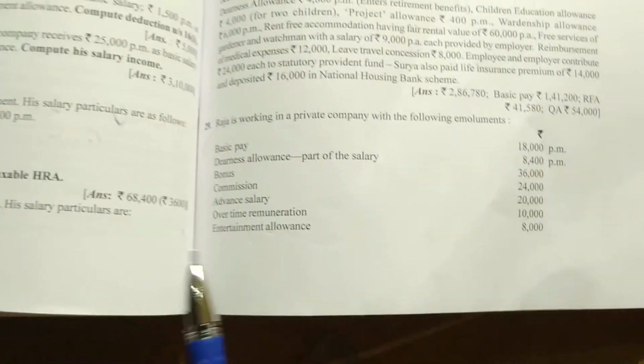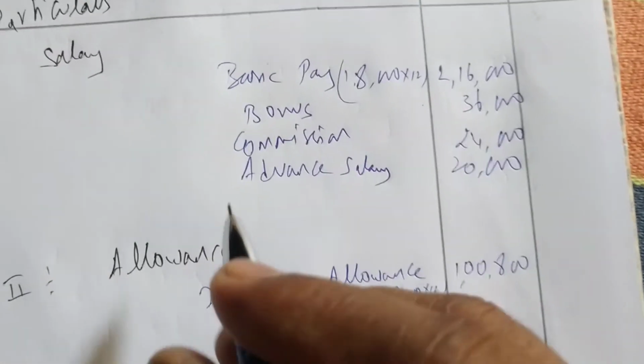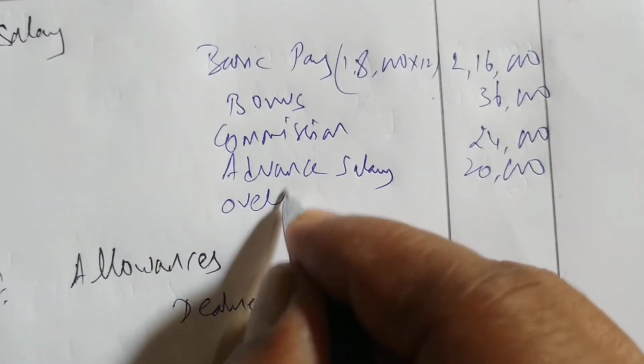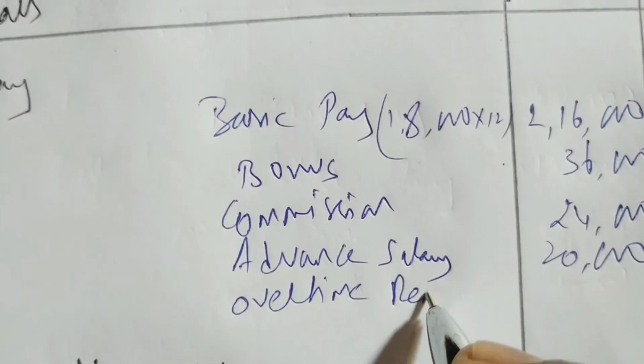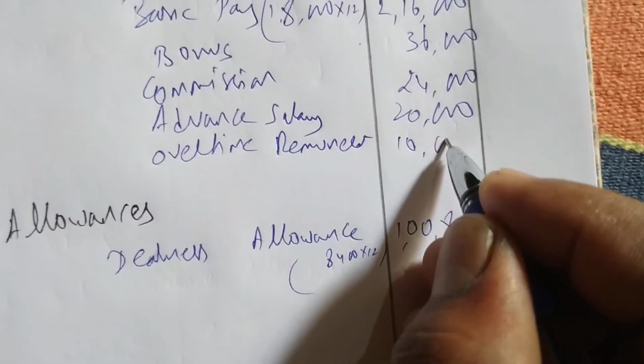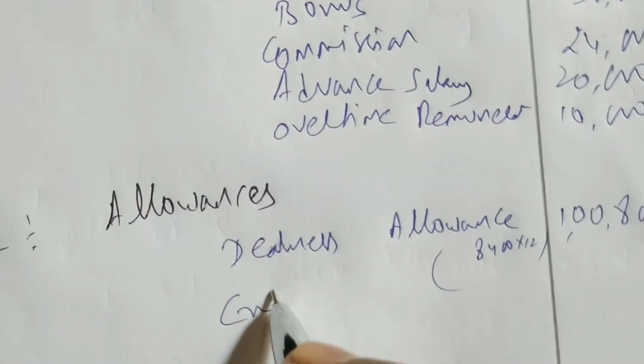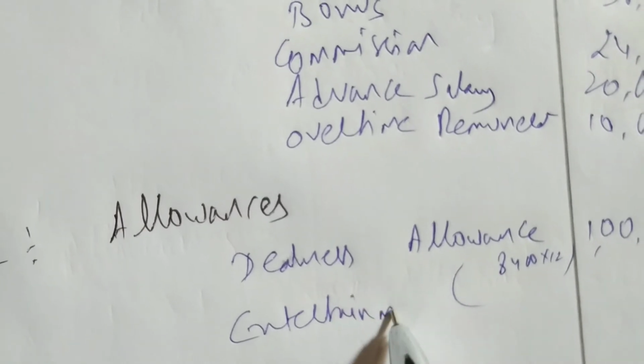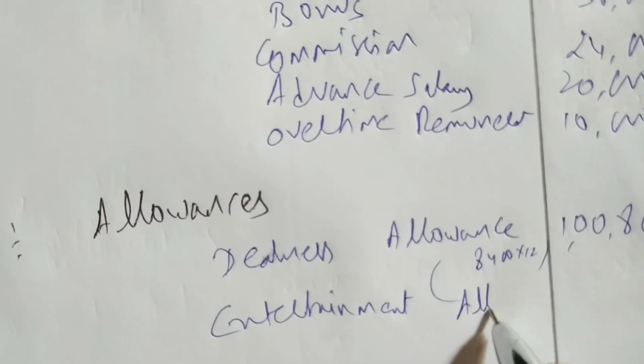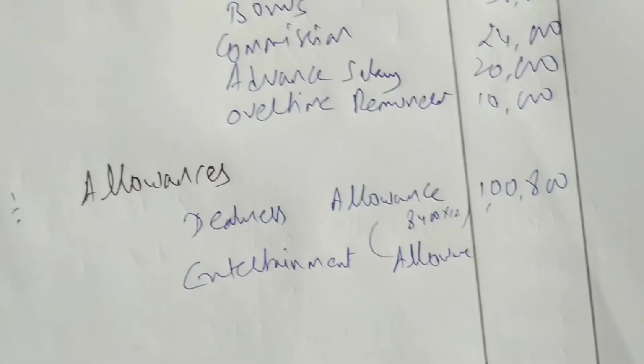After that we are having overtime remuneration, that also becomes part of salary. Overtime remuneration, that is 10,000. Entertainment allowance is 8,000. So entertainment allowance you have to write under allowances. Entertainment allowance, that is 8,000.